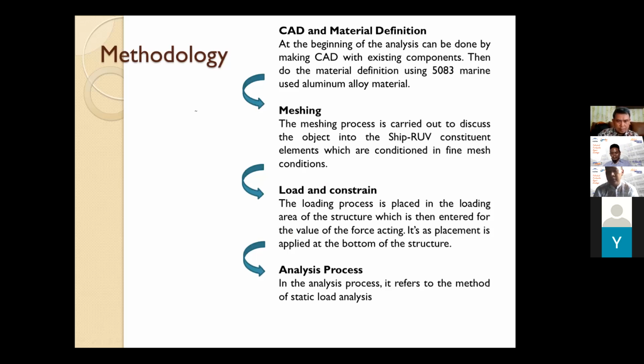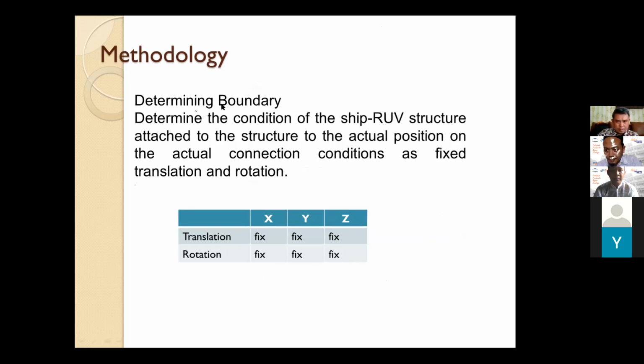We usually call it post processing. And then for the boundary determination, we use a fixed position: the structure attached at its actual connection condition as fixed in translation and rotation.